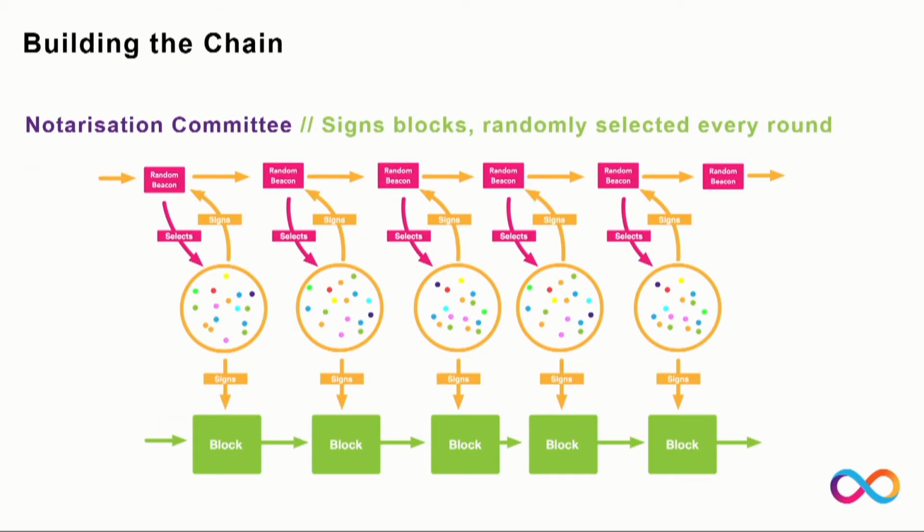The cool thing about this is that we can use the same committee that generated the randomness to sign blocks. And this gives us an amazing, extremely rapid, leaderless consensus system. This is at the heart of a lot of the work that we've been doing. This has been the foundation of our entire project.